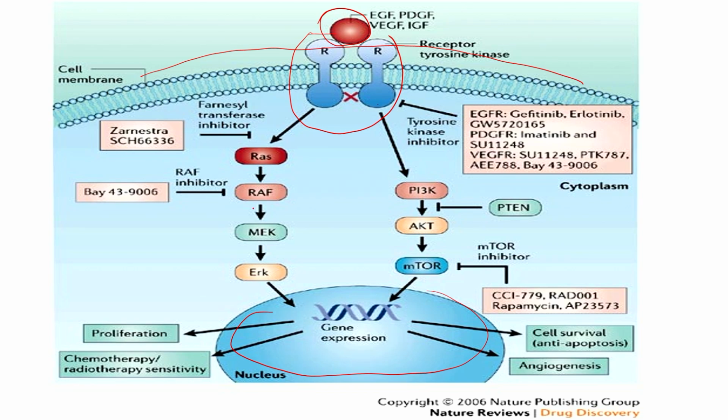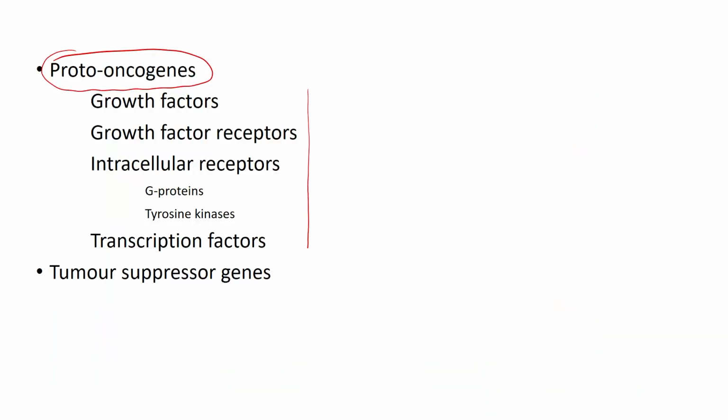If at any time there is loss of regulation, then cancer may be caused. You can see some inhibitors also. This is an inhibitor, this is an inhibitor, this is an inhibitor. So, these are tumor suppressor genes.